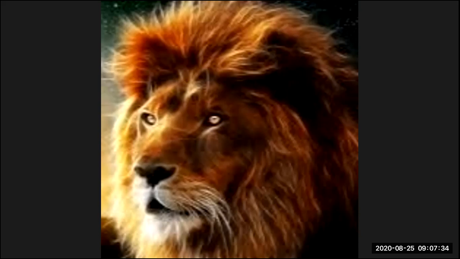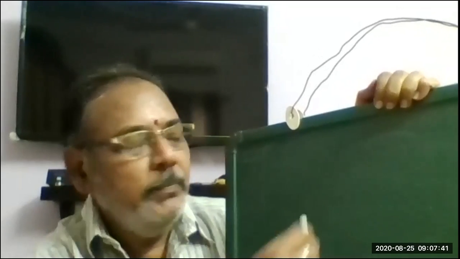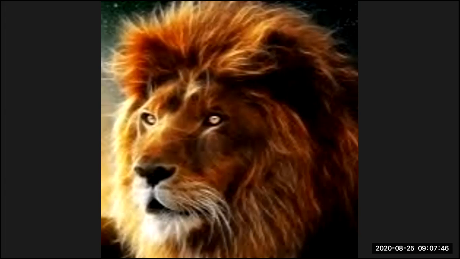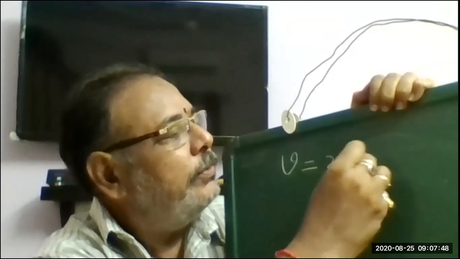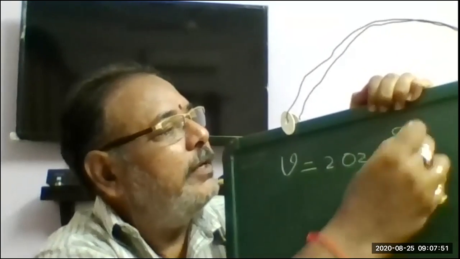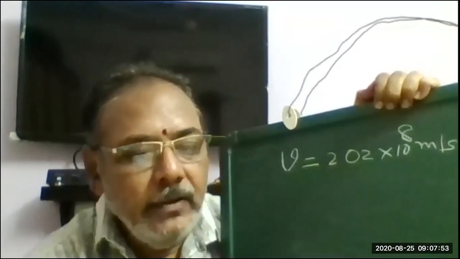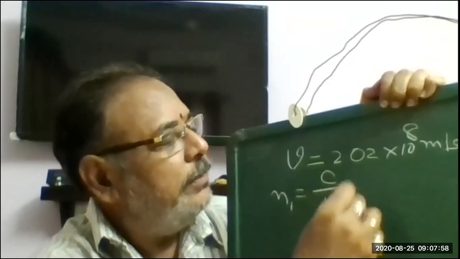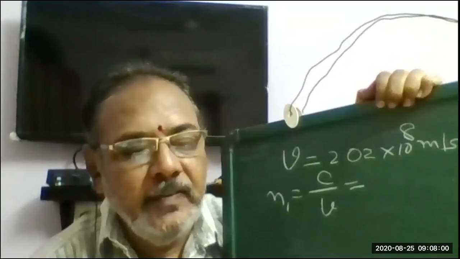Is it visible to you, Unesh, the board? Yes, sir. Fine. Now here? Yes, sir. It's visible, sir. Okay. So simply you have velocity as 2.02 into 10 to the power 8 meters per second. So N1 is equal to, you have C by V. From this you can calculate N1